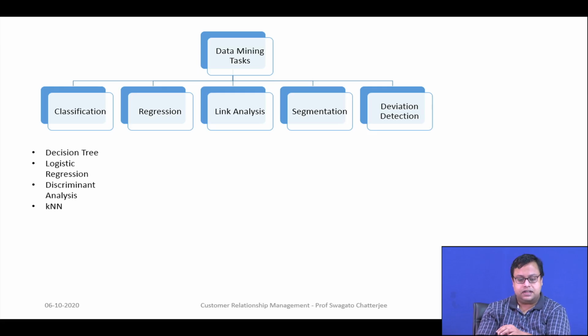What is classification? For classification we can use decision tree, logistic regression, discriminant analysis; I am providing certain technique names. These can be used to answer questions like which particular customer will stay with me and which will leave, what is the probability of this particular customer leaving, or what is the probability that this customer will provide positive word of mouth or positive feedback about me, or recommend my product to somebody else.